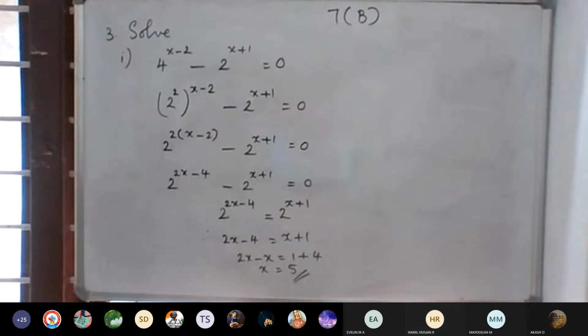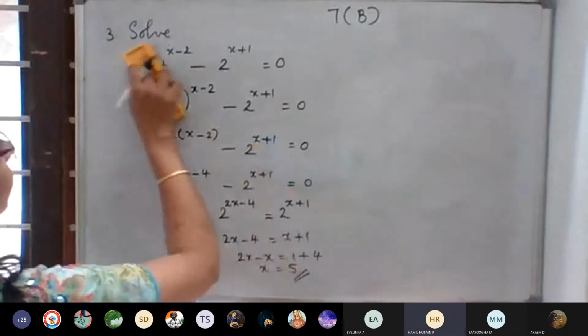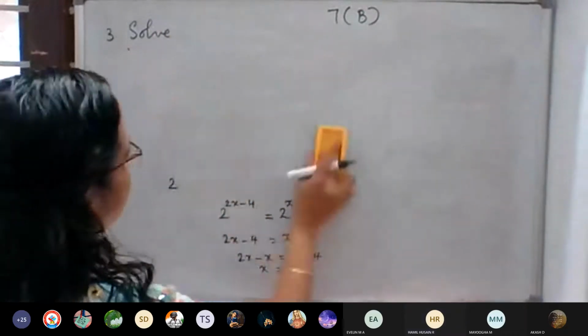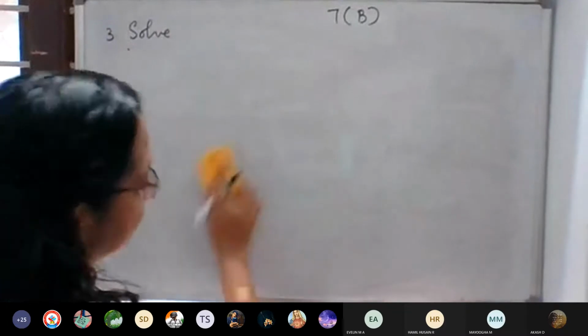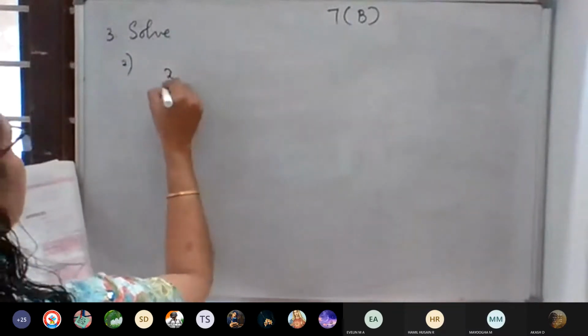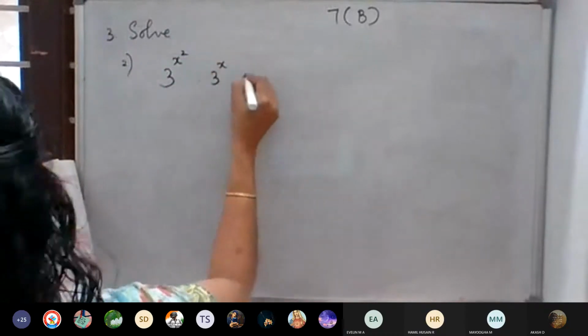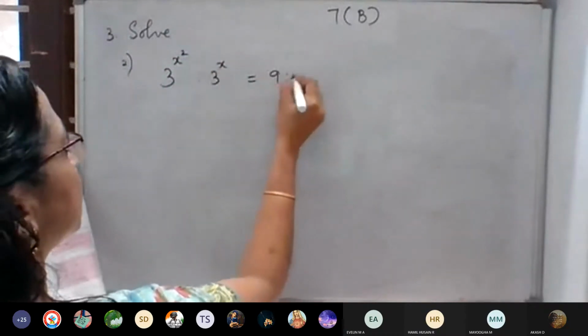The next question, same type: 3 raised to x square divided by 3 raised to x is equal to 9. Is 2 ratio means what? We can change it into division form. Yes, ma'am. So second question: 3 raised to x square divided by 3 raised to x is equal to 9 by 1.